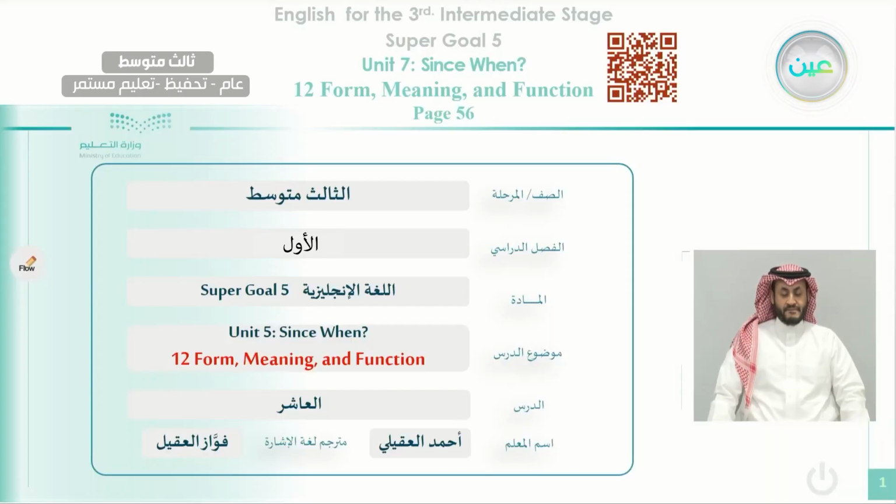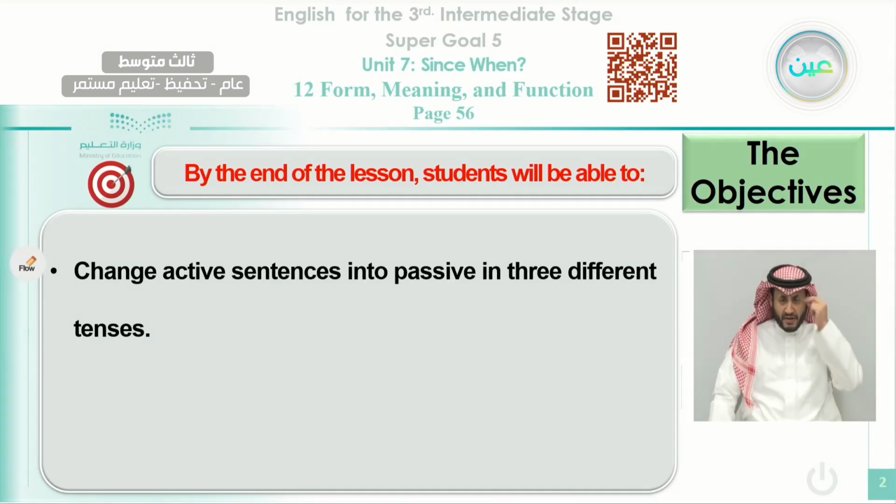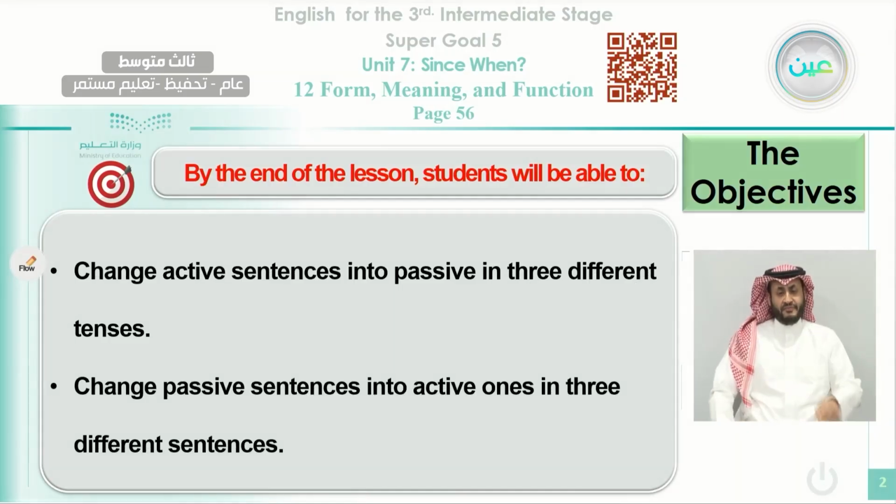As always, we start our class by reviewing the objectives, what we are planning to achieve at the end of this class. At the end of this class, inshallah, students will be able to change active sentences into passive in 3 different tenses. Also, they will make the vice versa. They will be able to change passive sentences into active ones in 3 different tenses, as we said before.